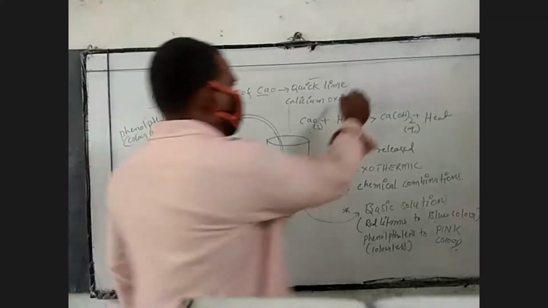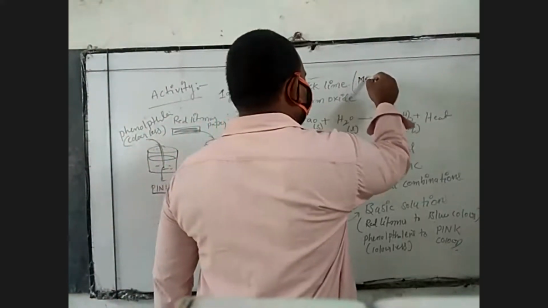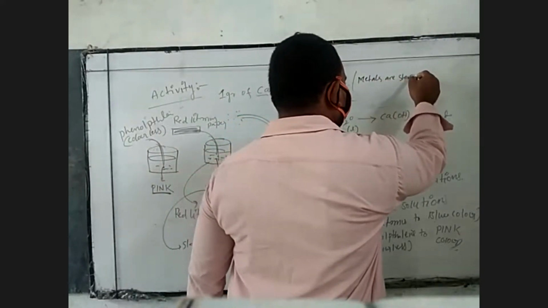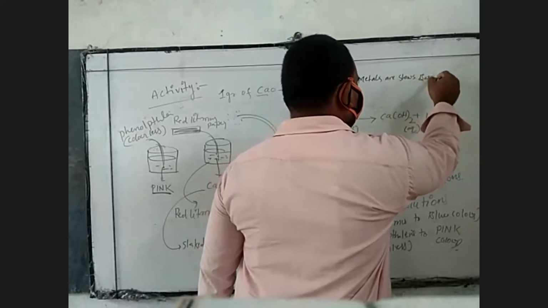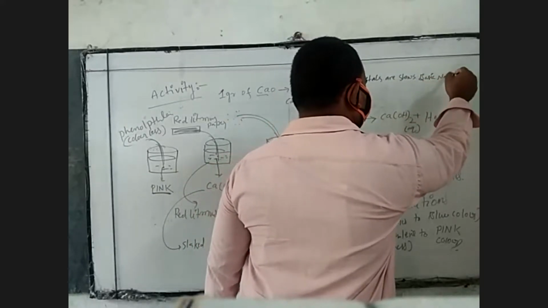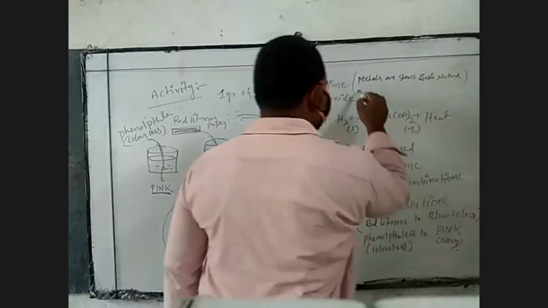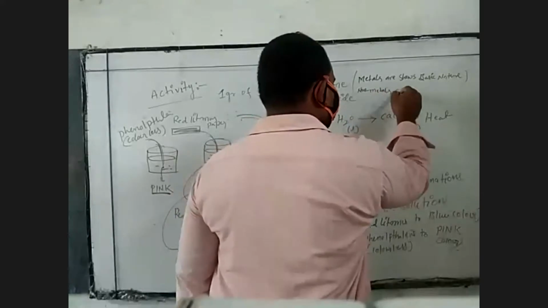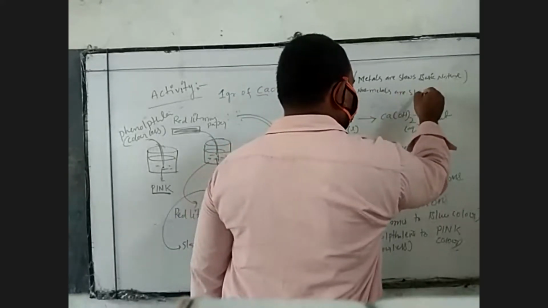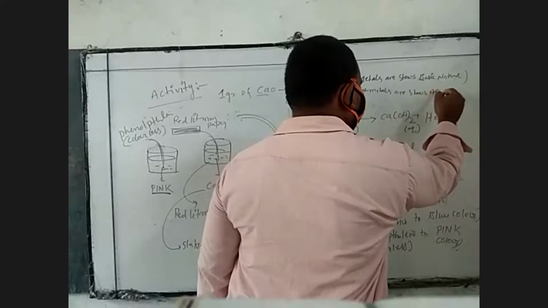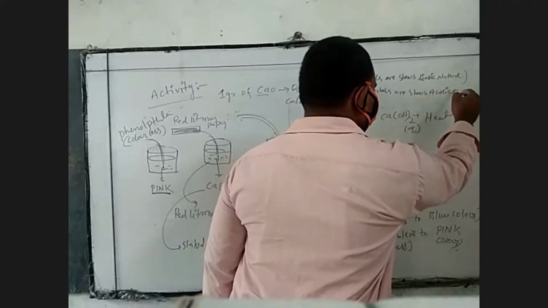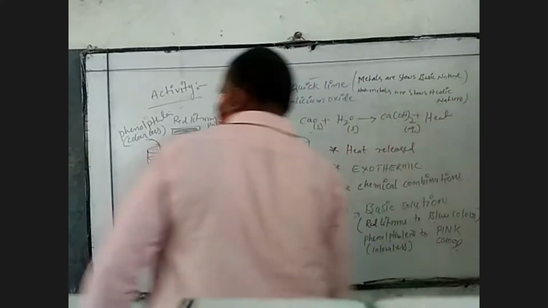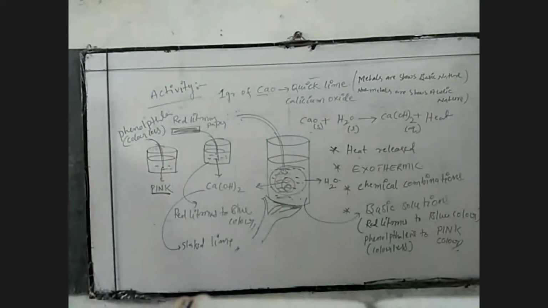Basic means, nothing but, metal oxides show a basic solution. So if asked, metals show basic nature. Non-metals show acidic nature. So this is lab activity 1.